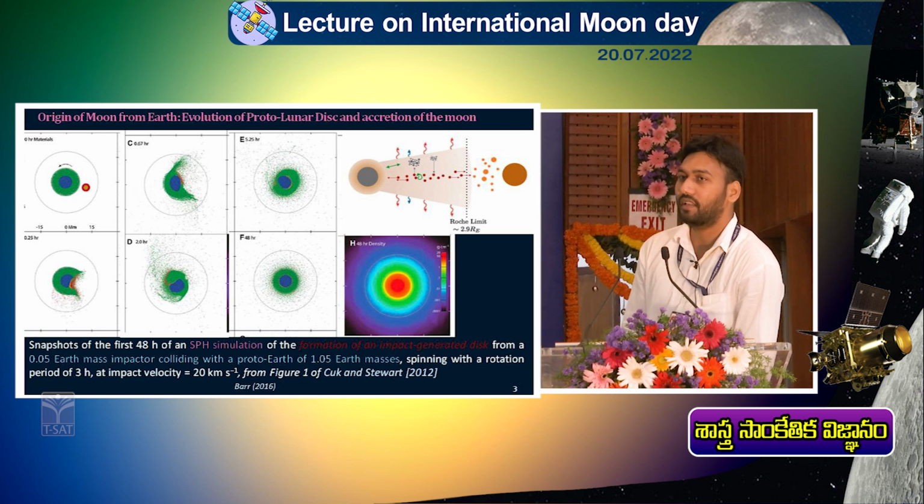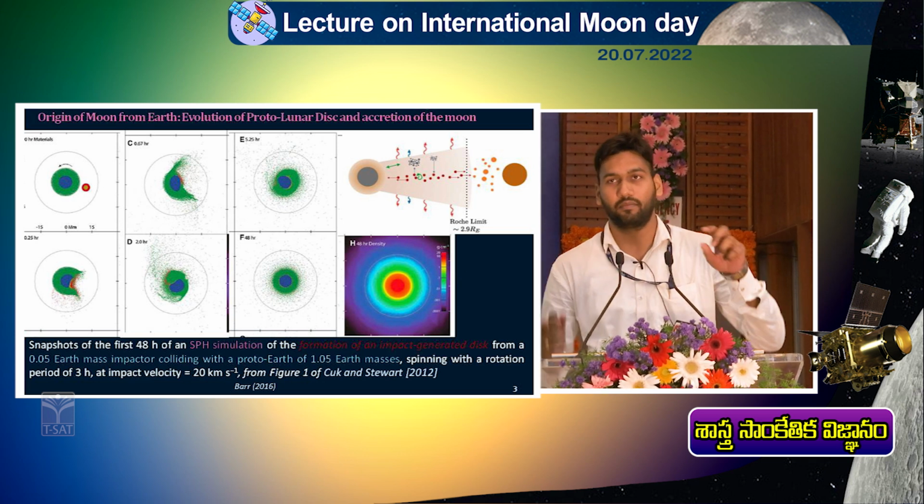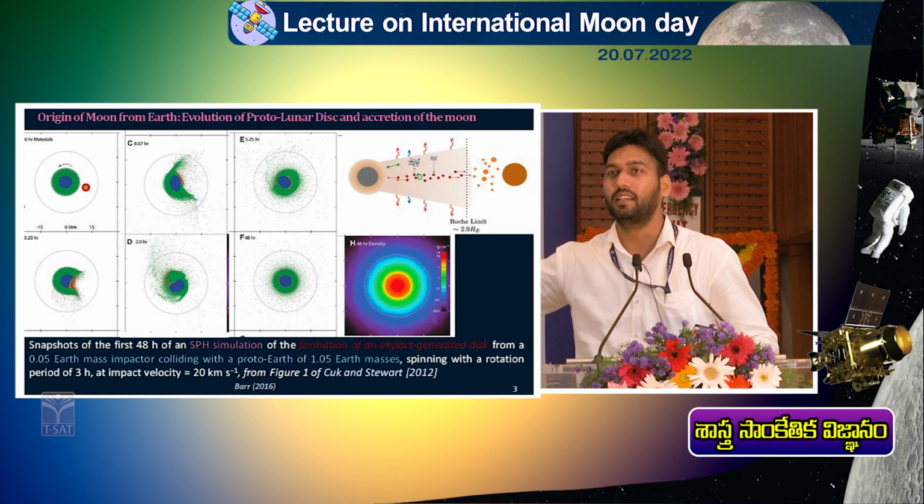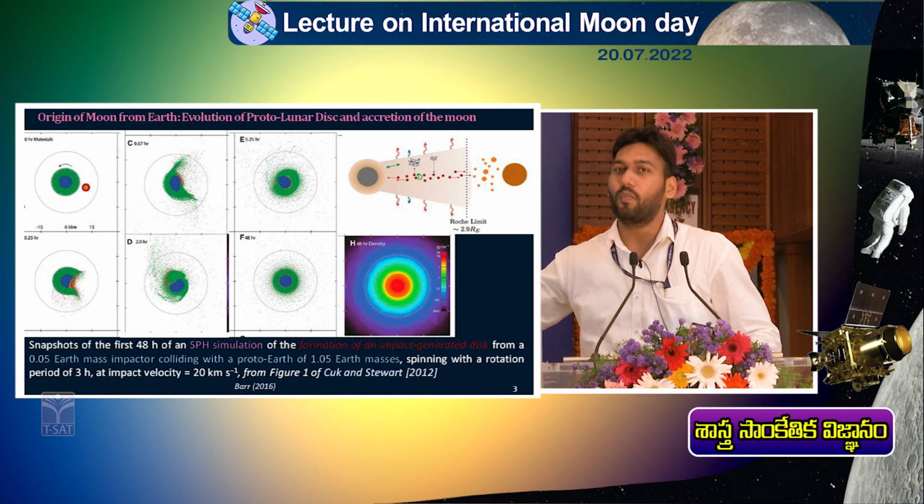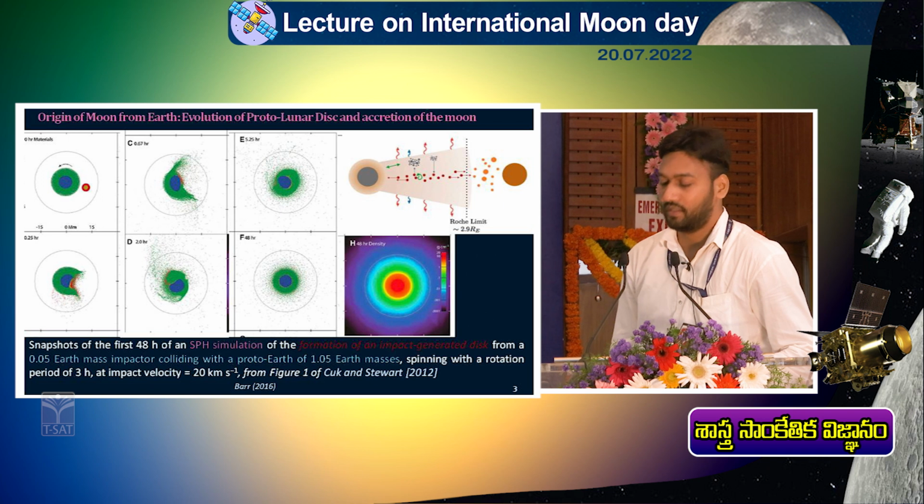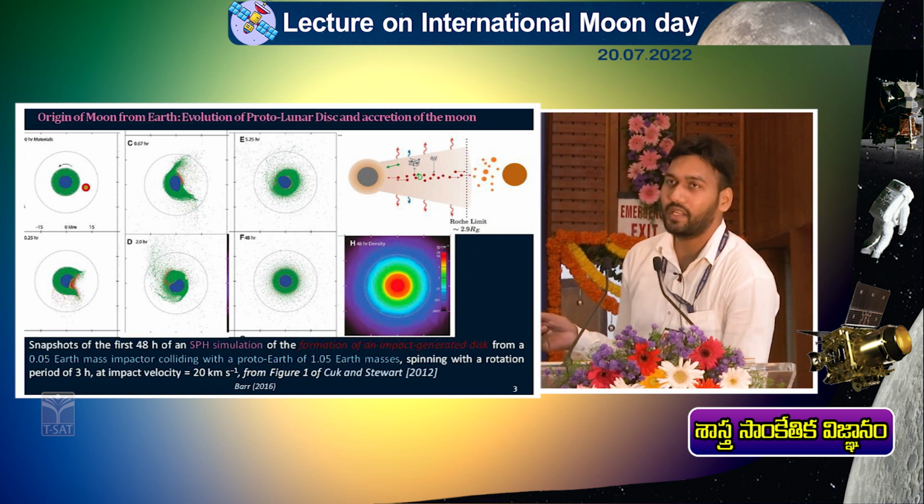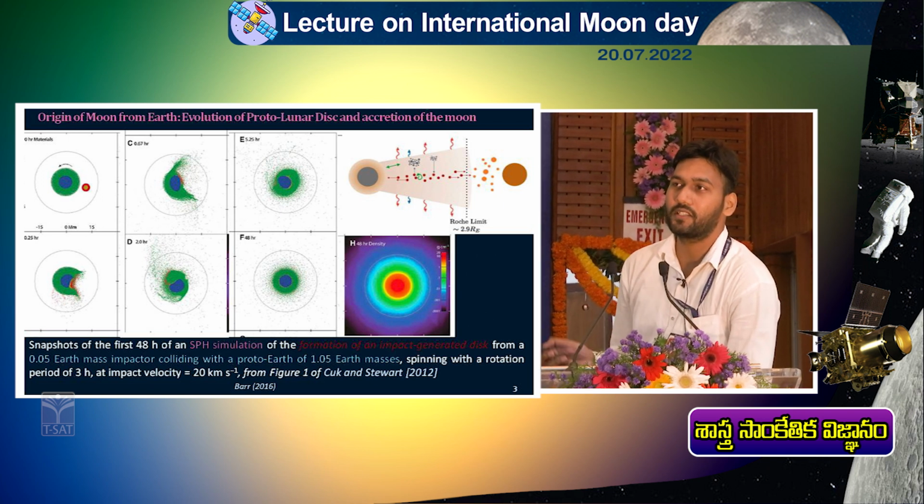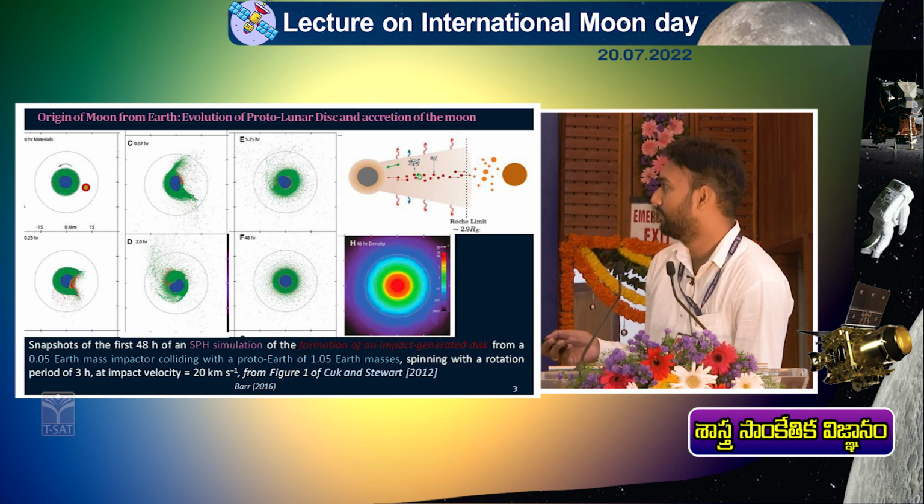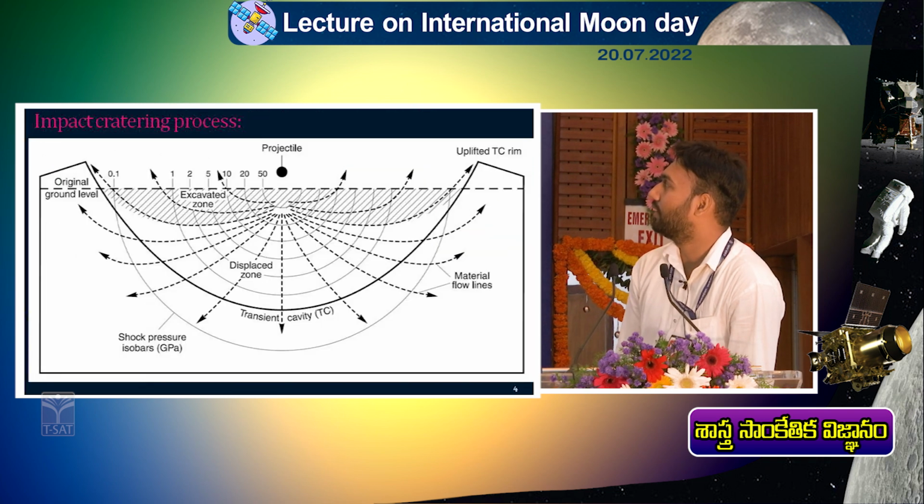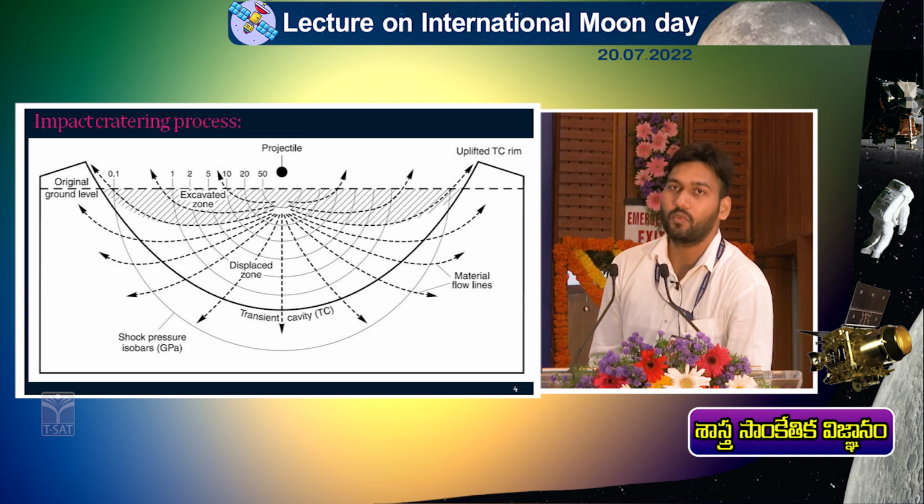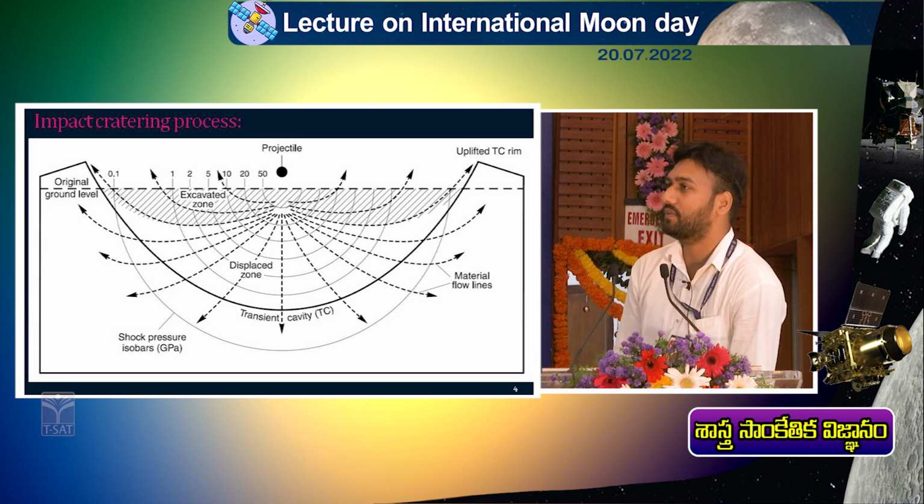Elliptical orbit means, like a circle has one center, an ellipse has two points which are called foci. So planets are orbiting in elliptical orbits with the Sun at one of the foci. So how did this solar system form? This is the most accepted hypothesis, the nebular hypothesis. Most of you have studied it in school.